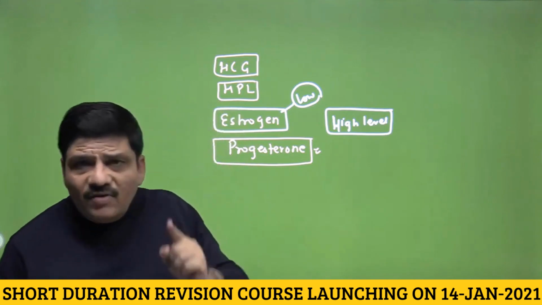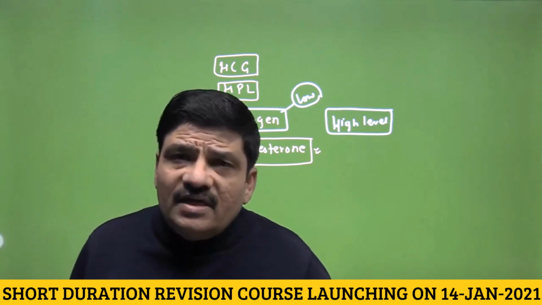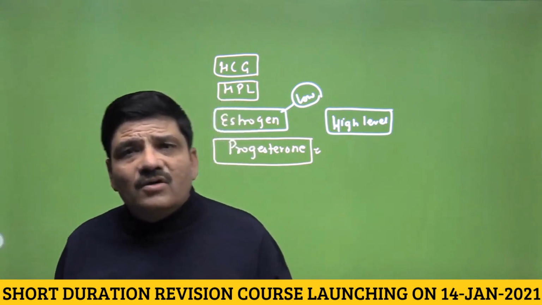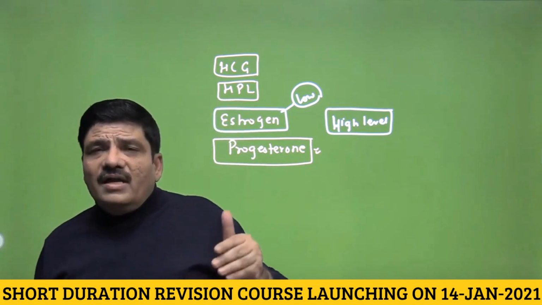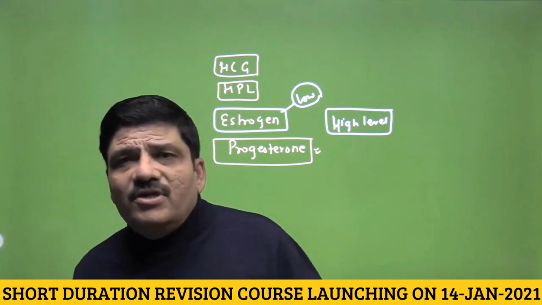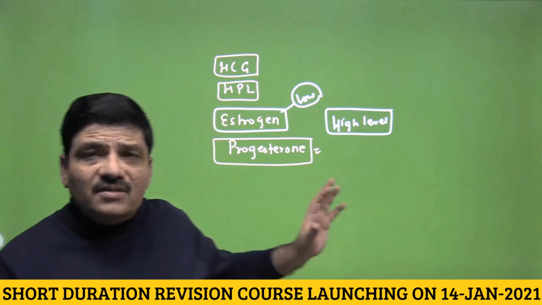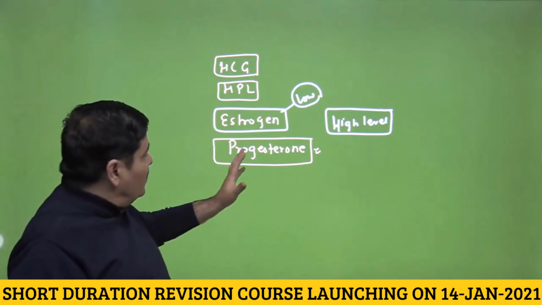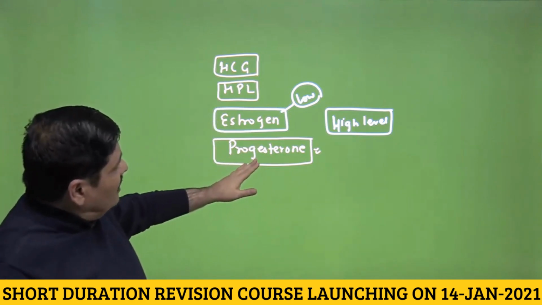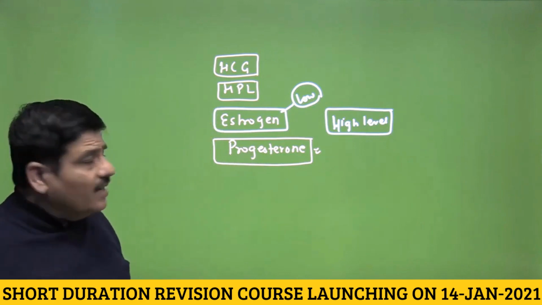Moreover, a high level of progesterone will inhibit FSH and LH and further development of other follicles. So another pregnancy will not be established during an ongoing pregnancy. Some very, very important functions that are the functions of placenta.